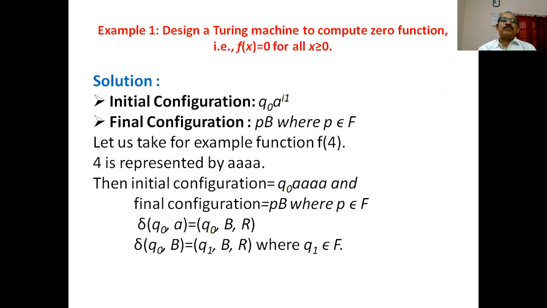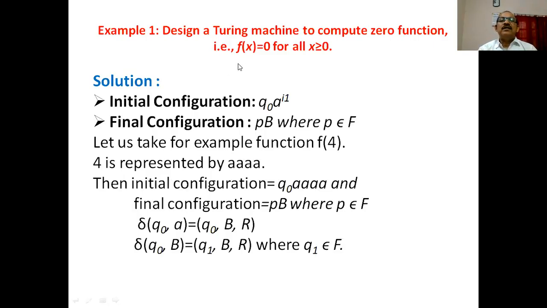Let us see how we will design a Turing machine for a given problem. The problem is to design a Turing machine to compute the zero function, that is f of x is equal to 0 for all x greater than or equal to 0.